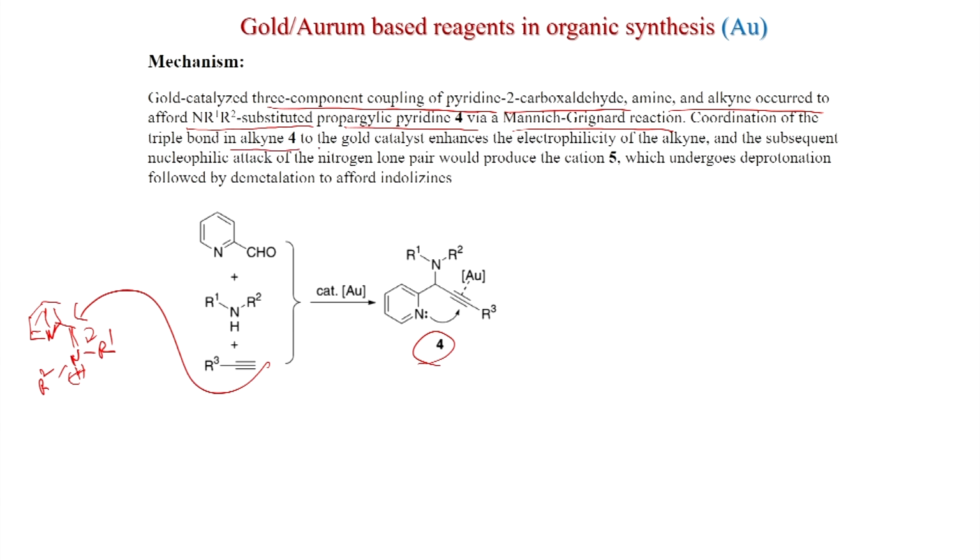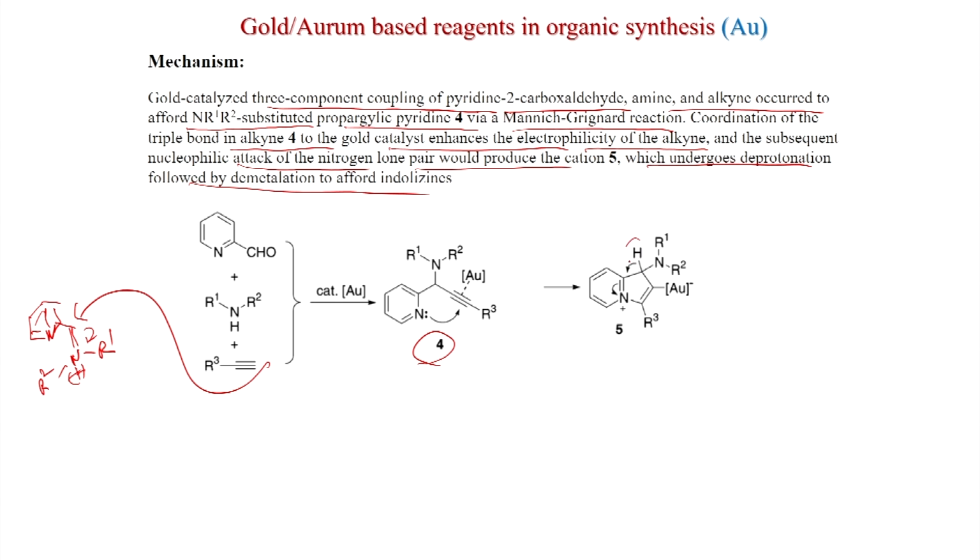Coordination of the triple bond in alkyne 4 to the gold catalyst enhances the electrophilicity of the alkyne, and the subsequent nucleophilic attack of the nitrogen lone pair would produce the cation 5. So, this anti addition takes place. After that, this gets a positive charge and gold is here, R3 is here, and now a deprotonation will happen, which is followed by demetallation to afford indolizines.